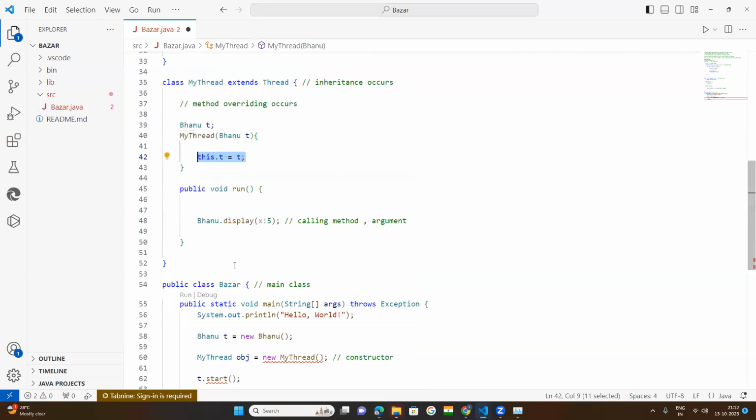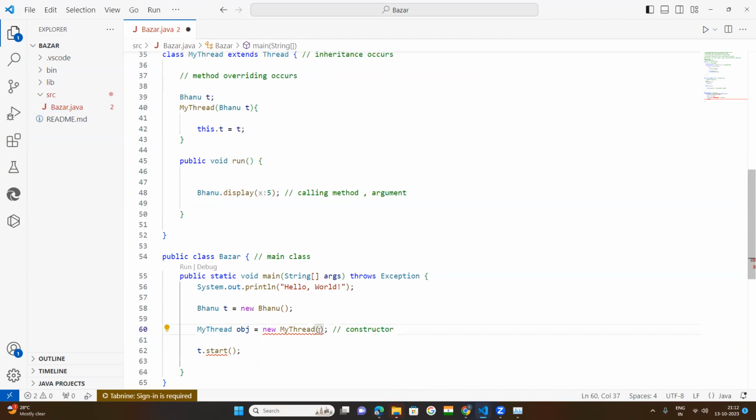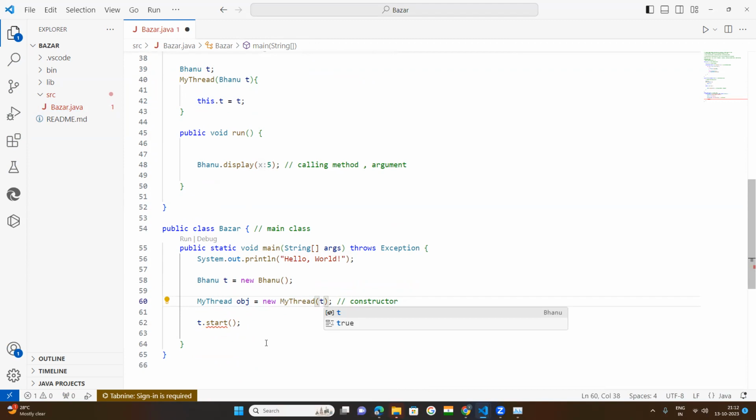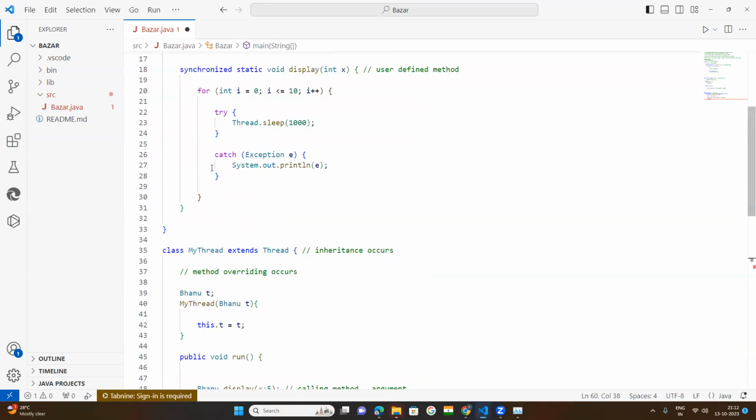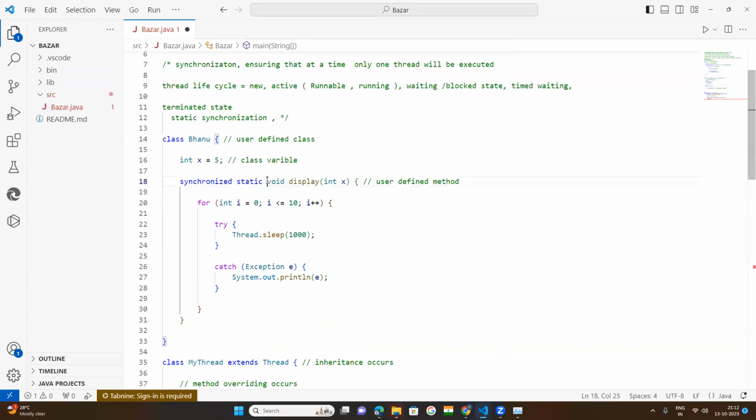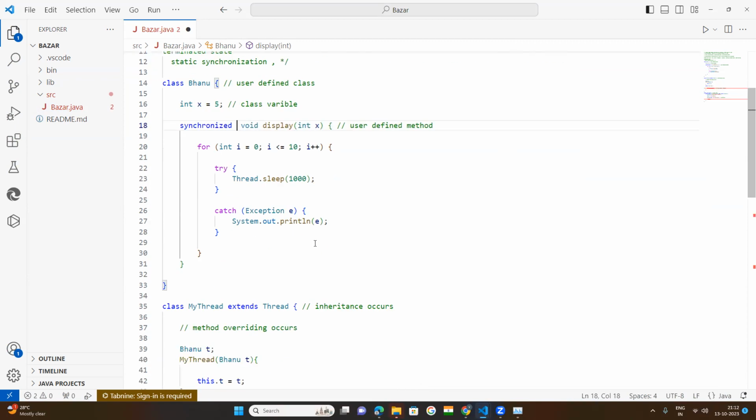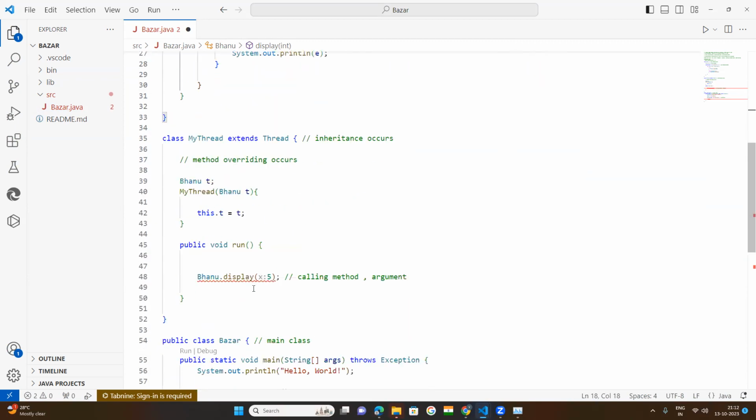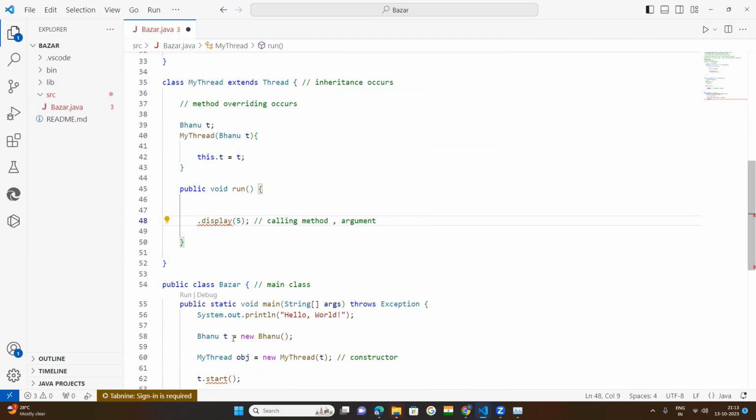Bhanu this dot display. Now you do one thing. Under this you pass t here. Now you remove this static keyword here, because first of all let it be executed. Now come down to Bhanu. You remove this one because you don't call it as a class method. You call it through what? What is our object? It is t. Bhanu t is what? t. Okay, now it is okay.